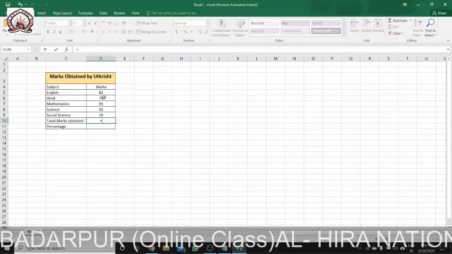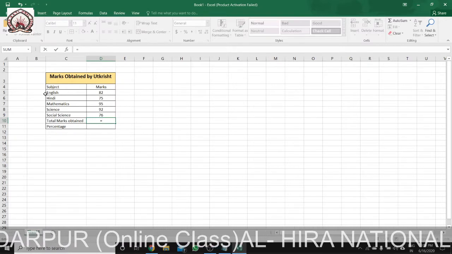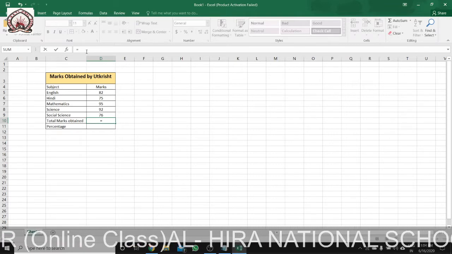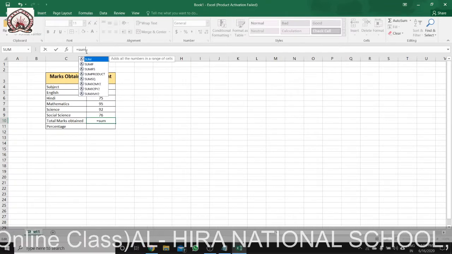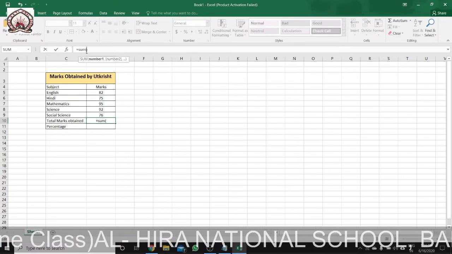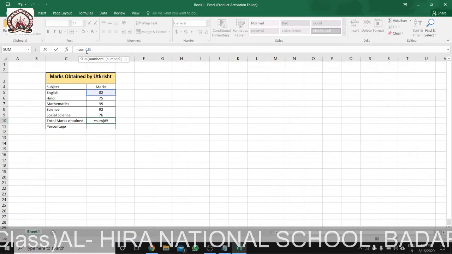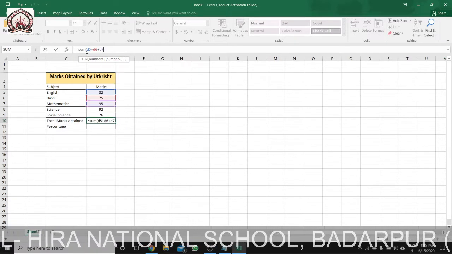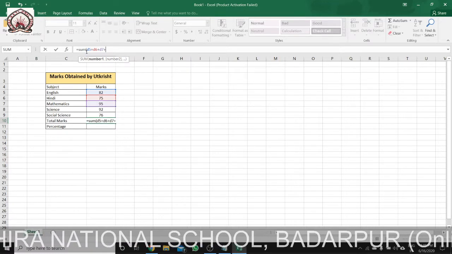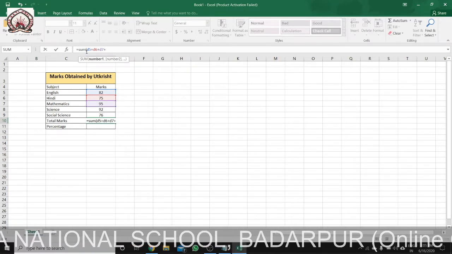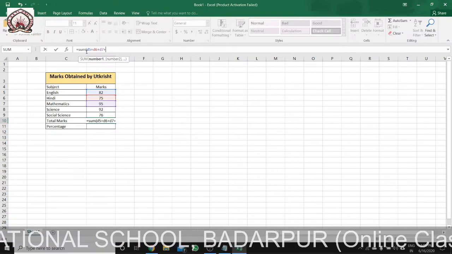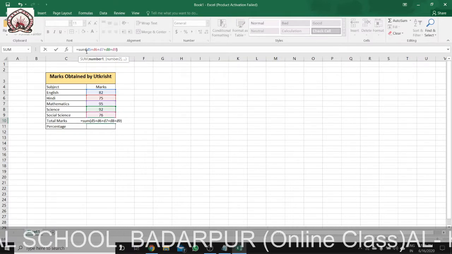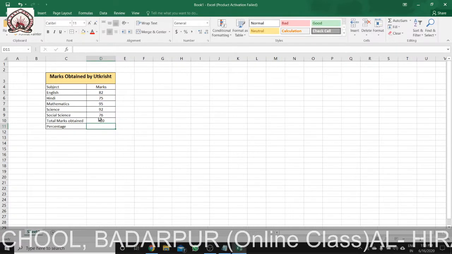Now I want to add all of this. So this is D5. So you can write equal to sum of D5 plus D6 plus D7 plus D8 plus D9. Then you close this and press enter. You can see the total marks has come.